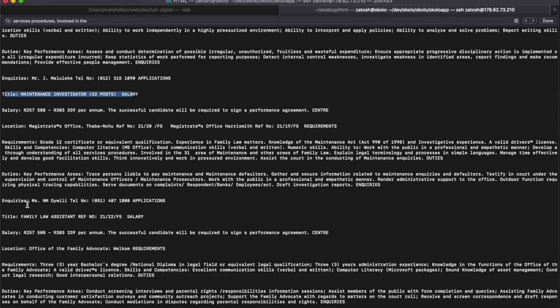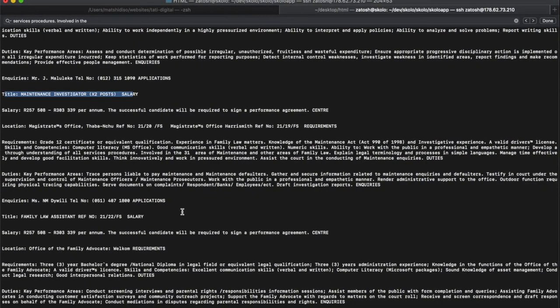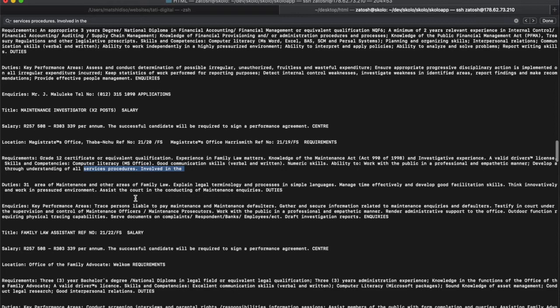then we didn't have the inquiries set properly because now this was filling in the space of the inquiries. Now, if you look at the duties, they go all the way to the draft investigation reports, which takes everything from, the requirements go everywhere from there, involved in there up to there, and the duties are correct. And then the inquiries are correct, which is Mr. Dewey, telephone number 051, which is this one over here. Okay, so before, if you recall, if we can go back, and look at the last one, we had the duties wrong because this was the continuation of that, and then we didn't have the inquiries. This was actually the duties, all right?